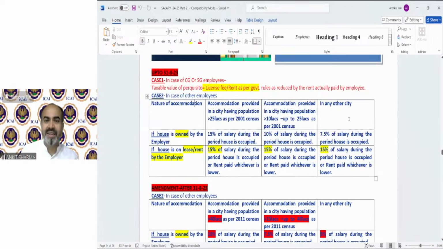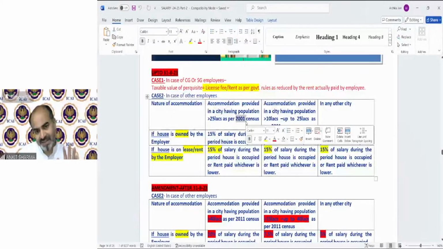And in any other city, that means if the population is up to 10 lakh, that will be 7.5% of salary. If the house is on lease or rent, then the percentage will be the same in all cases. That will be 15% of salary or the rent paid, whichever is lower, in all three cases. Clear? And the population was as per the 2001 census.